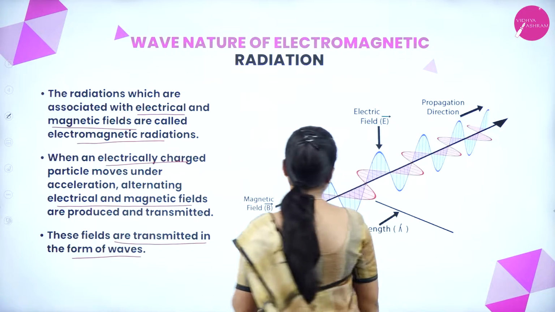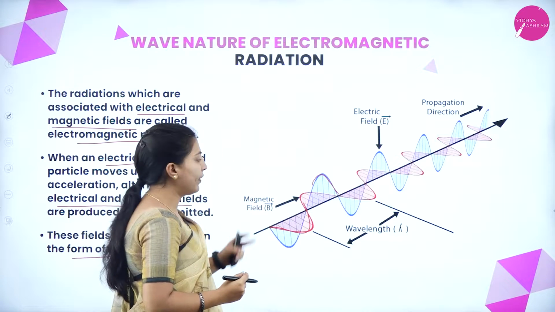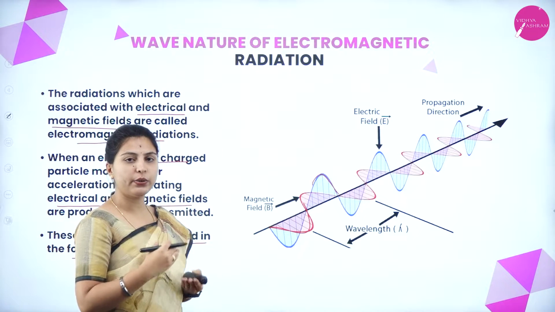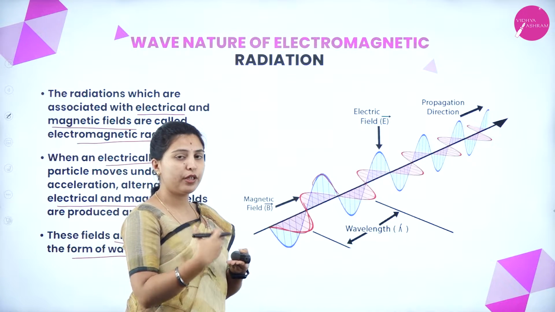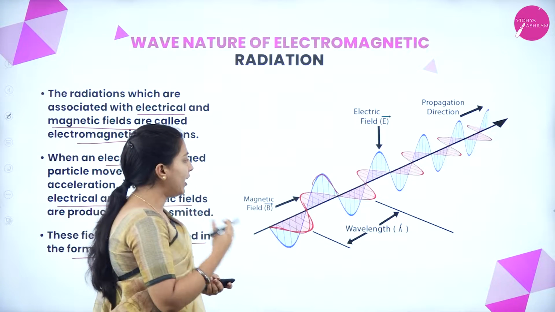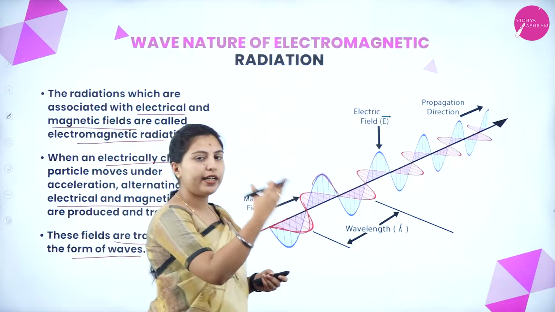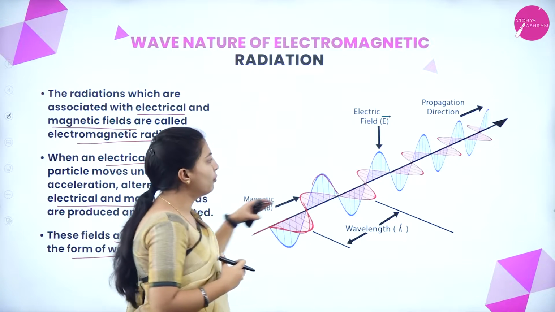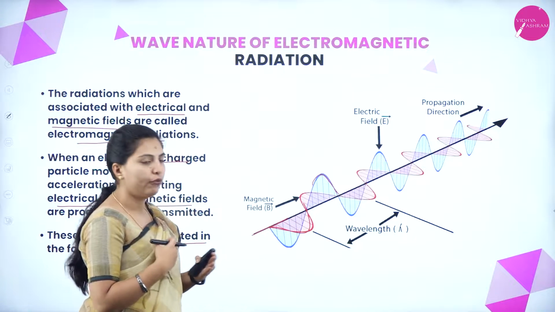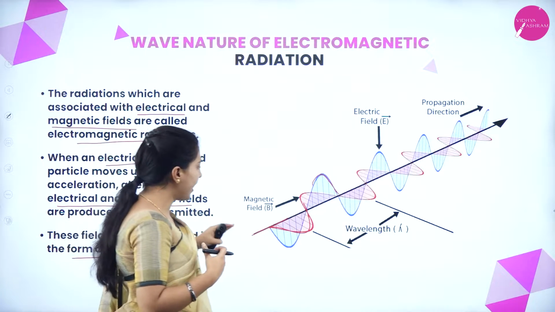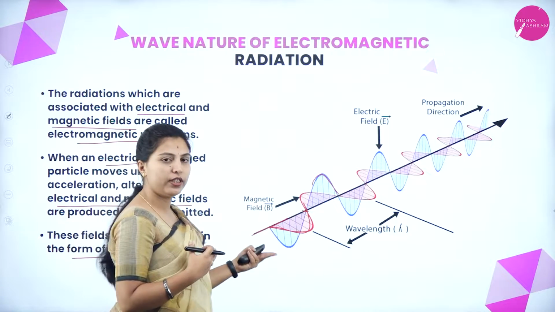waves. So see here, this is the electrical field and this is the magnetic field. Both fields are perpendicular to each other. Means if this is the electrical field, this will be the magnetic field. Both fields will be perpendicular to one another, and also this is the propagation direction. This is how the path of the accelerated electrons will move, and both the magnetic field and electrical field will be perpendicular to each other. The direction of propagation will be perpendicular to both of the fields.